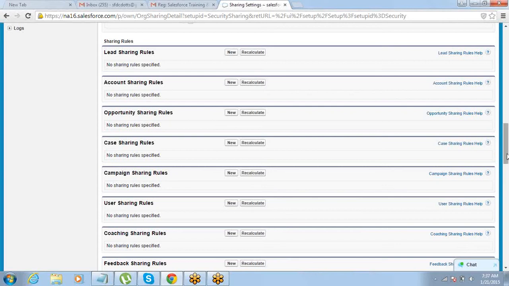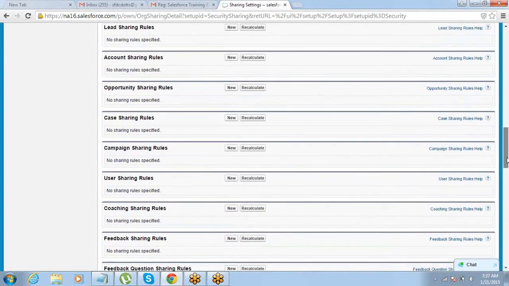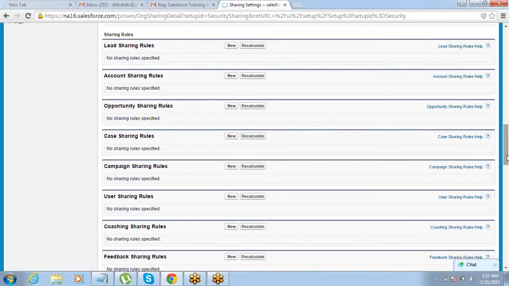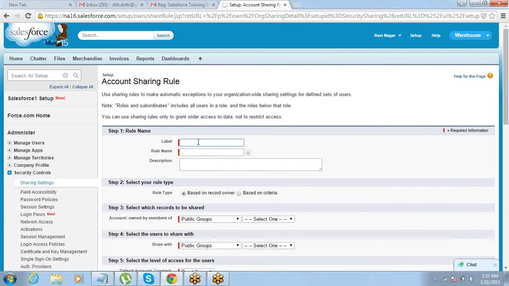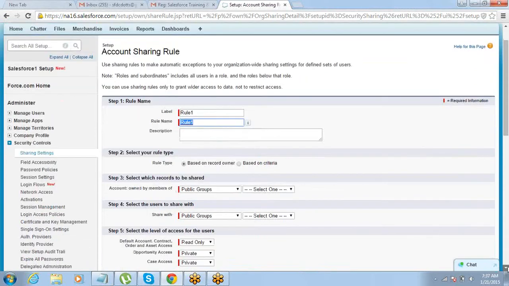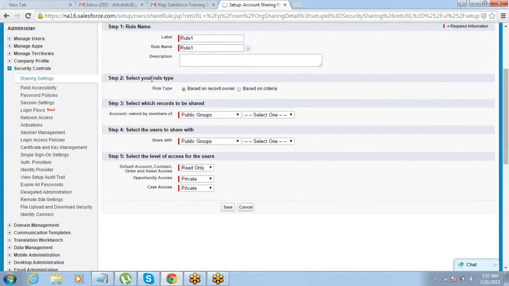So let's say you want to define an account sharing rule. Just go to New, give the rule name, and then define what rule type you want to follow.